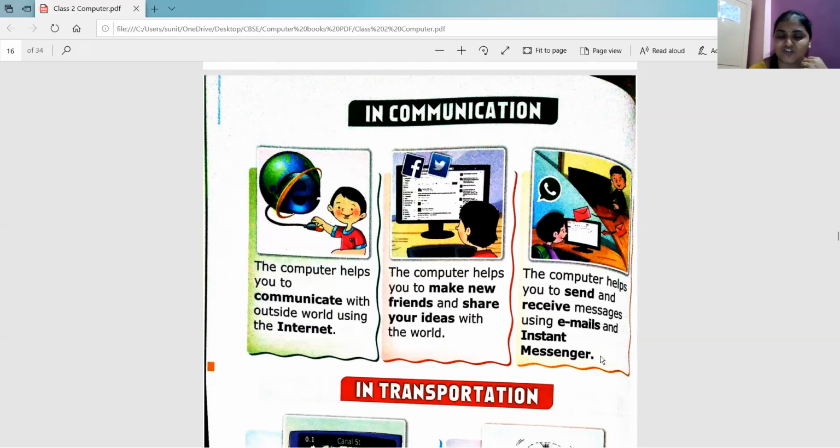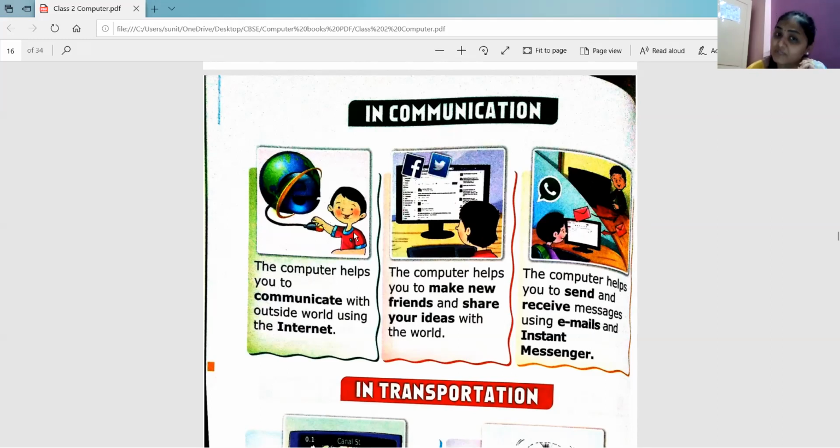And instant messenger. Instant messenger is like a chat where you can chat instantly. If that particular person is online, you can just chat instantly, right? So Gmail also has a chat, that is Gtalk, right? Now everyone is using WhatsApp on the mobile phone with which you can instantly chat and communicate with anyone, right? But with the help of a computer also you can do that. Do you know WhatsApp? You can use WhatsApp on the laptop or computer also. WhatsApp Web is there, with which you can communicate instantly.